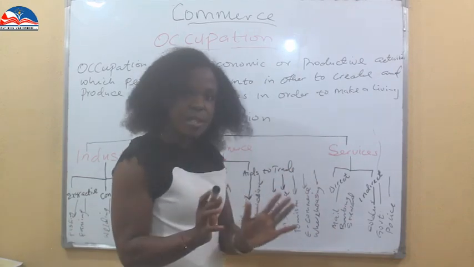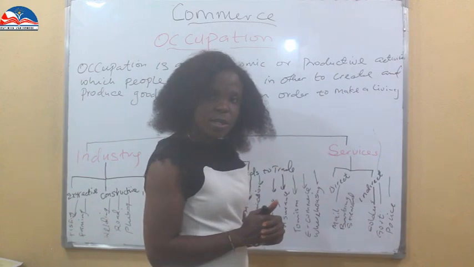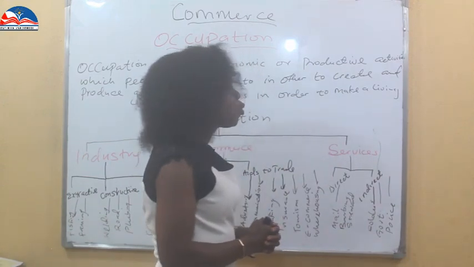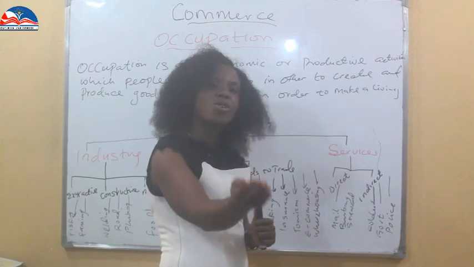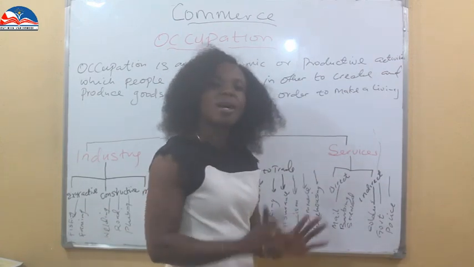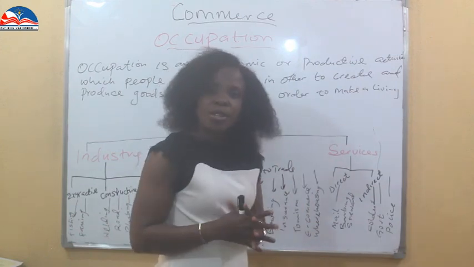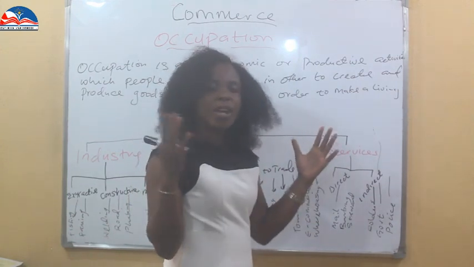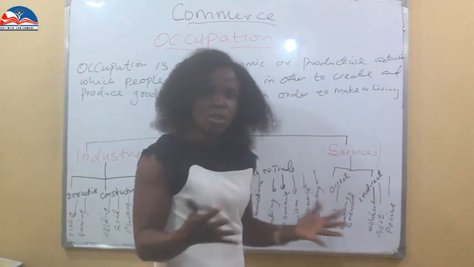Then we'll have services. Other services will have direct service and indirect service. Direct service has to do with services that you are directly involved in and satisfaction is given to you immediately. For example, barbing. You go to a barbing salon, you go to a hairdressing salon, your hair is done and you see what they have done on you and you get your satisfaction immediately.